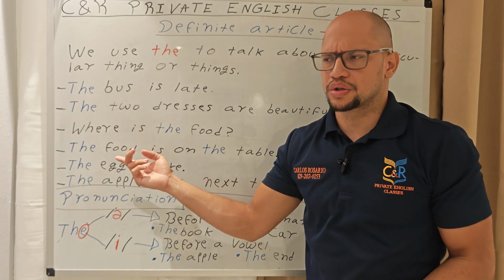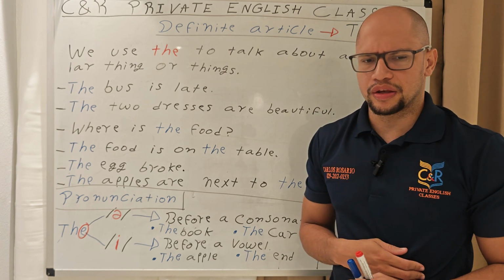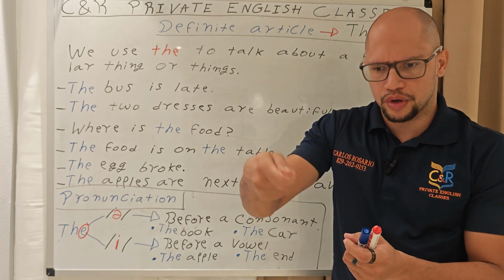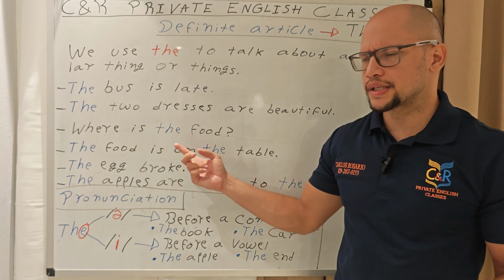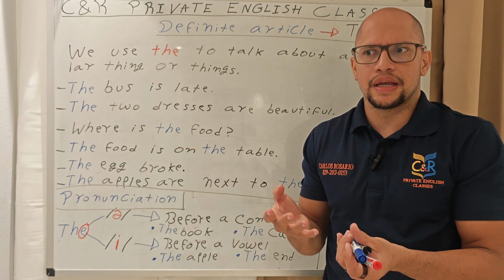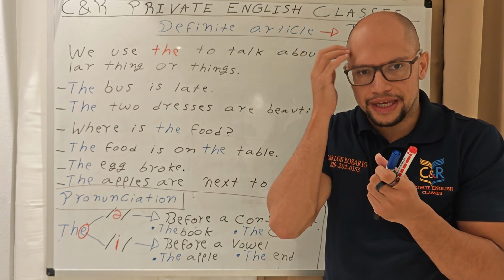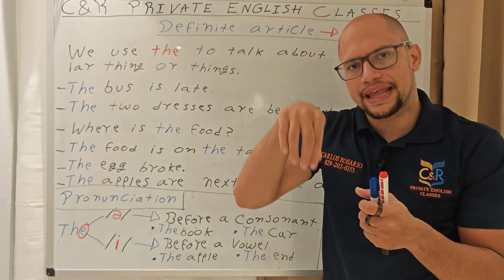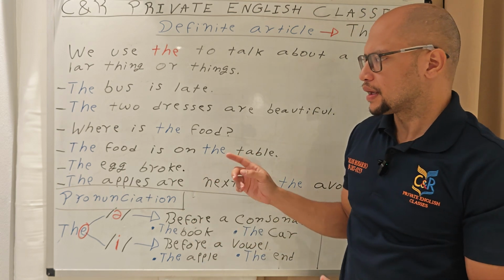You can make a question too. You are hungry and you bought food, and then you're, hey, wait a minute. Where is the food? Where is the food? The specific food, the food that you know that is in the house. Where is the food? I don't see the food.